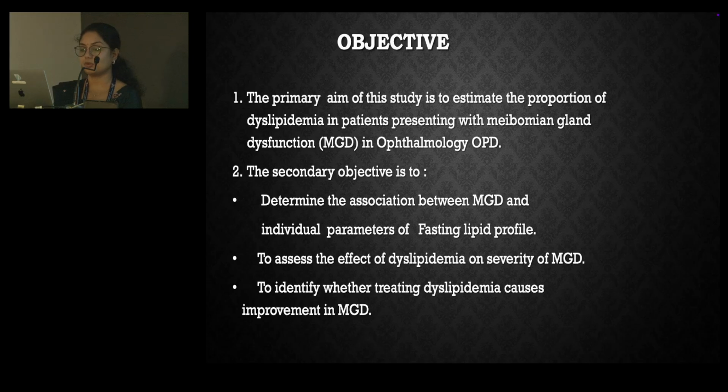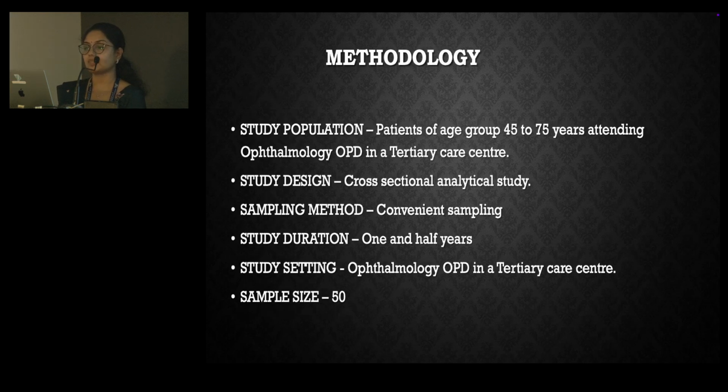gland dysfunction in OPD. Secondary objectives were to determine the association between MGD and individual parameters of the fasting lipid profile, to assess the effect of dyslipidemia on severity of MGD, and to identify whether treating dyslipidemia causes improvement in MGD. The study population included patients of age group 45 to 75 years attending OPD, and the study design was a cross-sectional analytical study with convenient sampling, of duration 1.5 years, with a sample size of 50 patients.